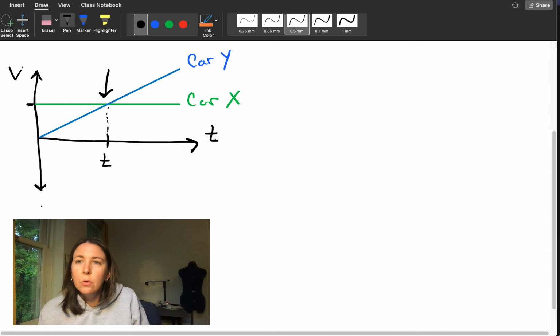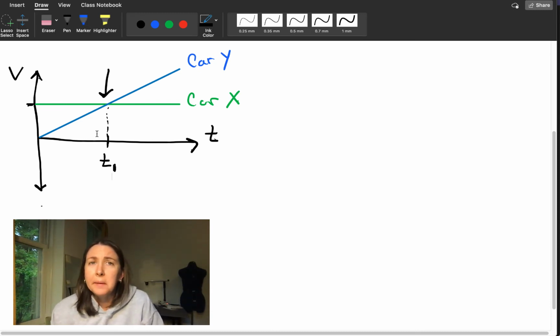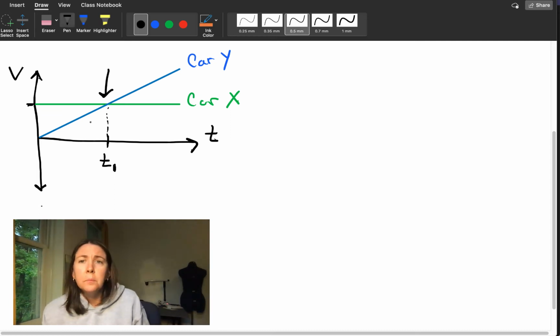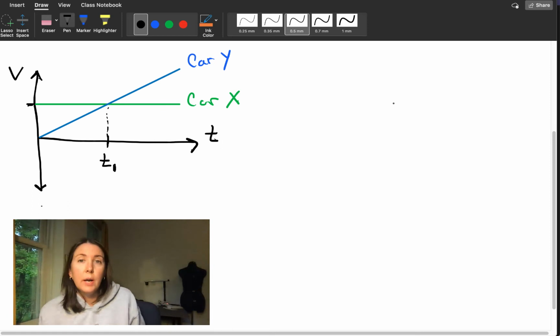Okay, so what happens when these are velocity versus time graphs then? Yeah, right? Things get sort of weird and complicated. Are these two cars, are they following the same motion? Are they doing the same thing? No, because car X has some constant velocity, right?